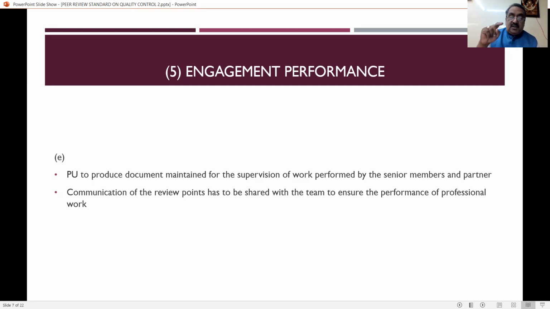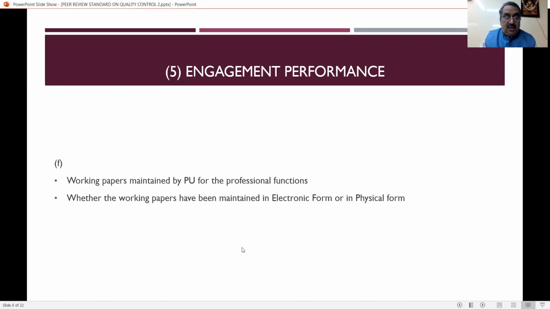For that, what are the documents maintained by the practicing unit? Then they have to give the list. Then the review points have to be communicated to the team to ensure the performance of professional work. So the performance of the professional work has to be communicated to the team members. That is another important point you have to see.